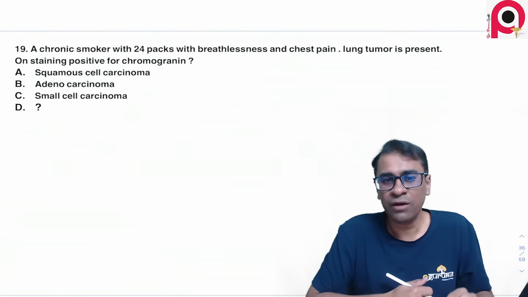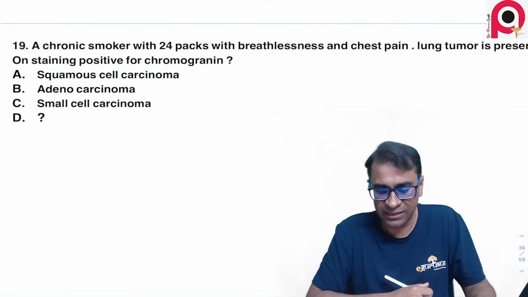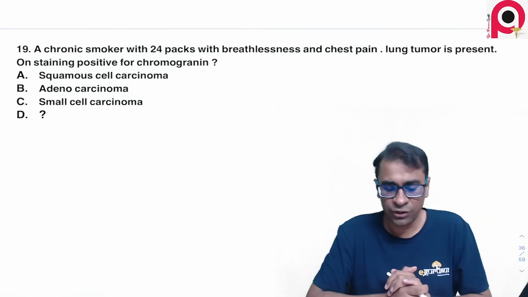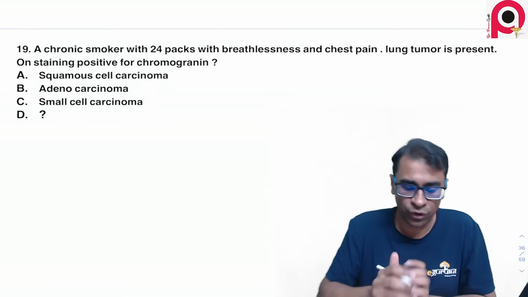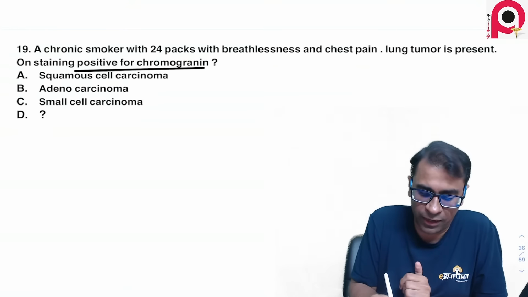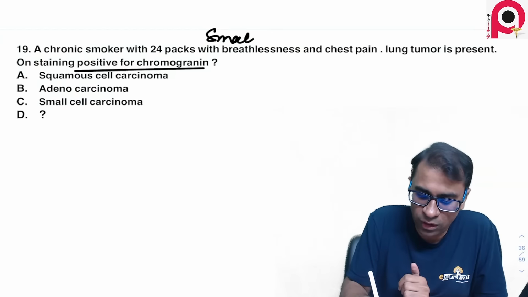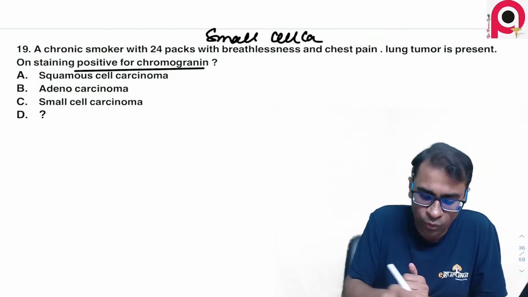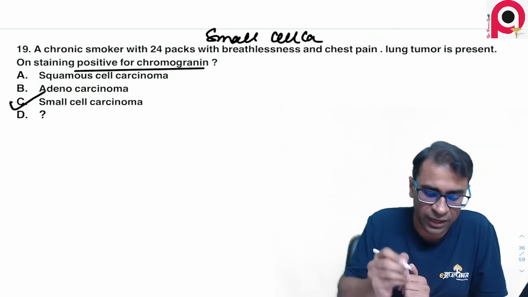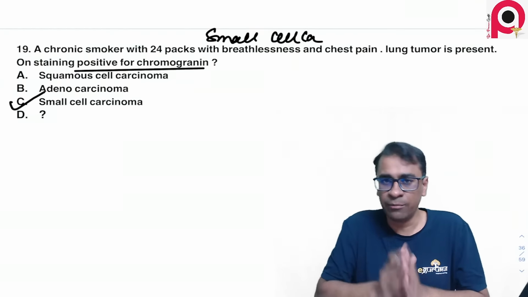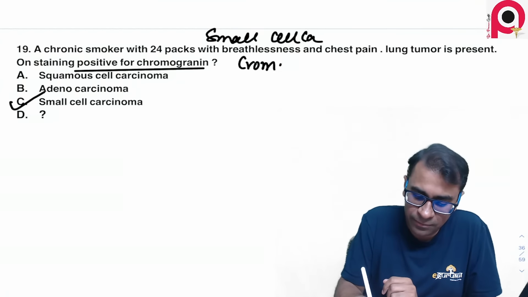A chronic smoker with 24 packs with breathlessness and chest pain, lung tumor is present on staining positive for chromogranin. Look, chromogranin has come. So this is actually a case of small cell carcinoma. Why? Because it is showing you a case of chromogranin. I remember chromogranin,